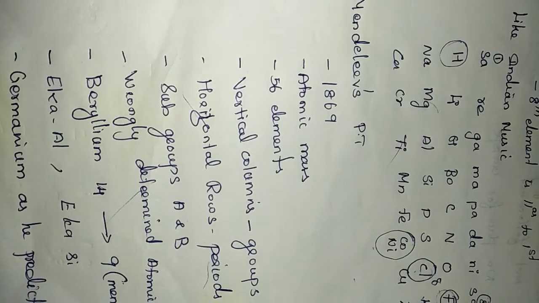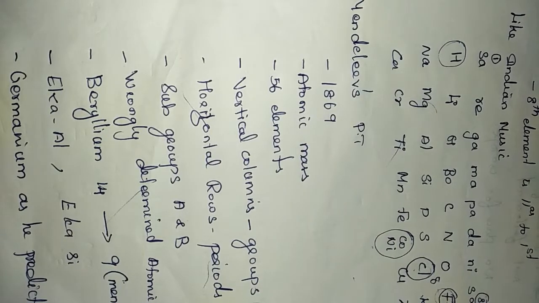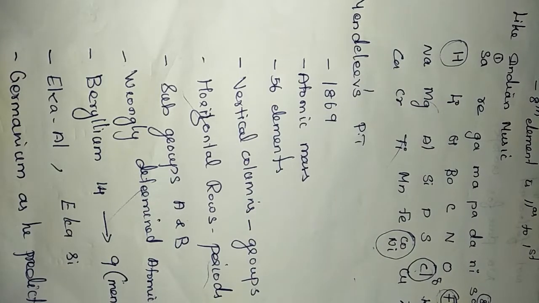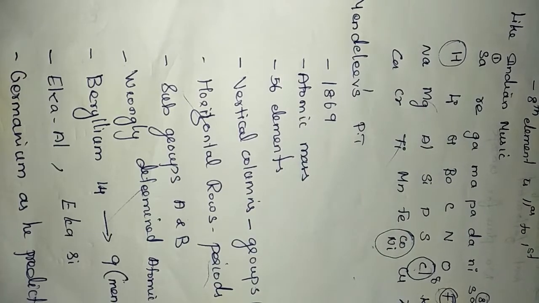Okay, we can classify the periodic table into two, old and new. The old periodic table was Mendeleev's, based on atomic mass. And the modern periodic table, what we are following now, was proposed by Moseley, based on atomic number. Mendeleev's classification was proposed in the year 1869. He was a Russian chemist, and his full name is Dmitry Mendeleev.